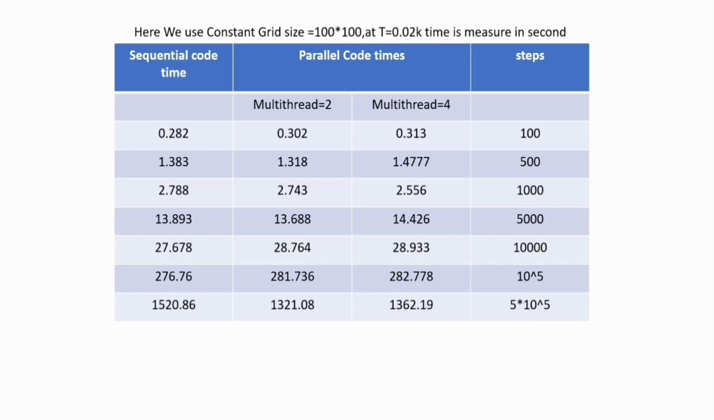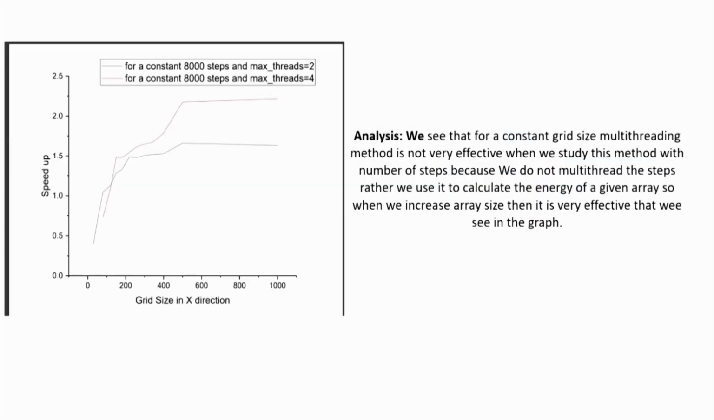In the second slide, I compared the sequential timing and the parallel code timings with different steps, keeping the grid size constant at 100 by 100, but they are not giving any effective speedup as compared to the first slide, because I parallelized the energy function, not the energy steps calculation. In my third slide, I presented a plot between speedup and grid size at a constant 8,000 steps, which saturates when we increase the array size.